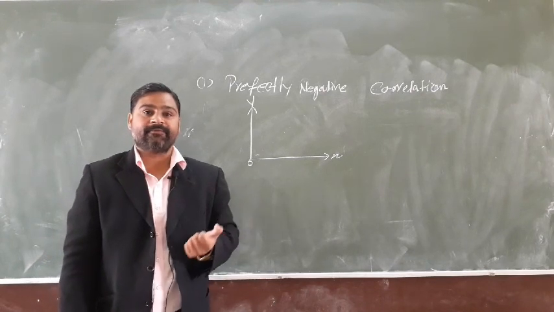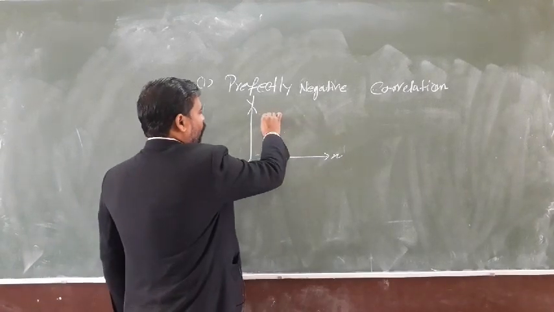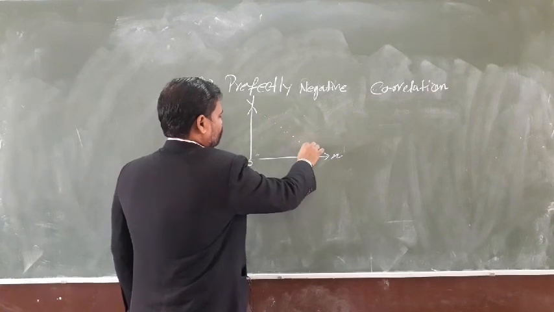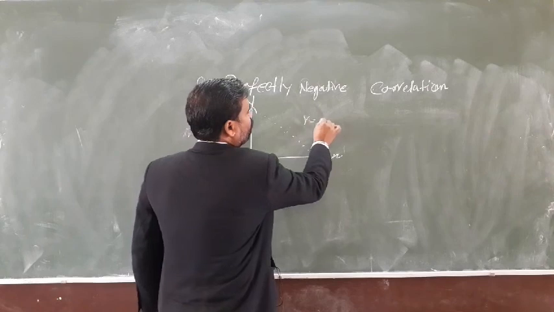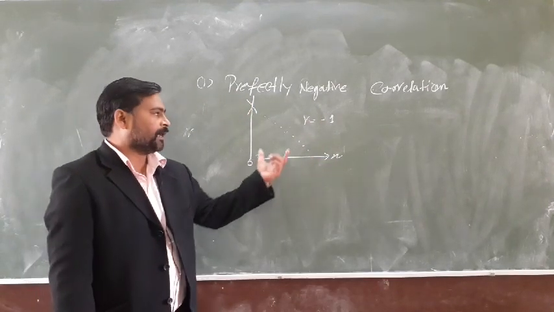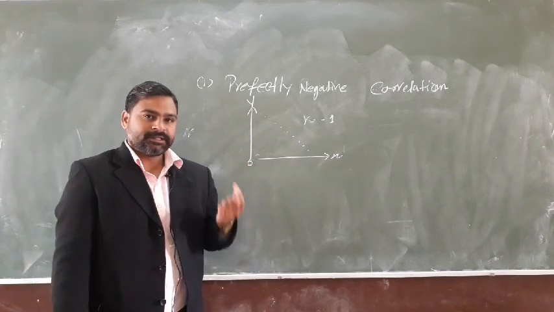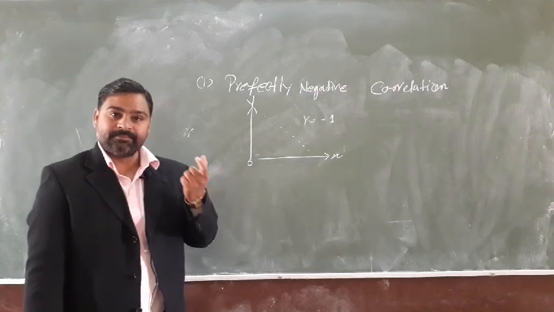The graph of this will be like this. All the dots will fall on the same line. Here the measurement of this correlation is r equal to -1. That is known as perfectly negative correlation, meaning the change in one variable negatively changes another variable in the same proportion.